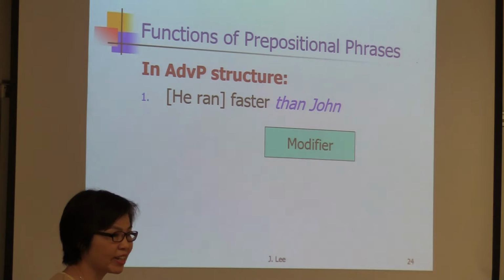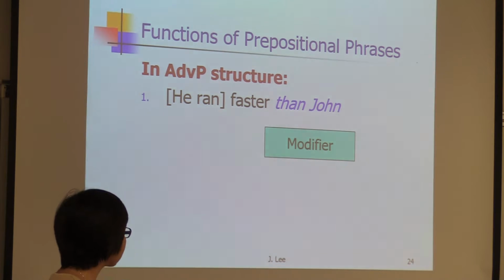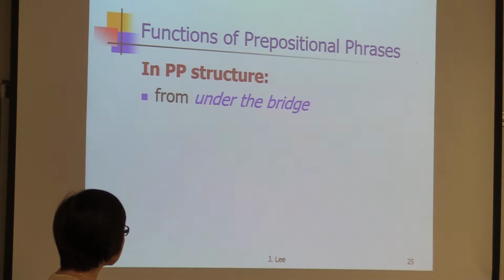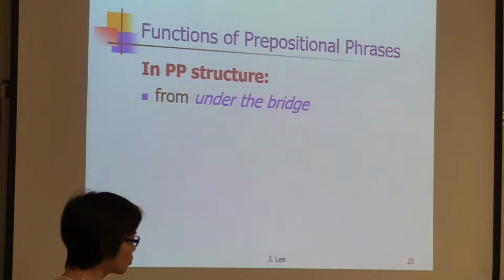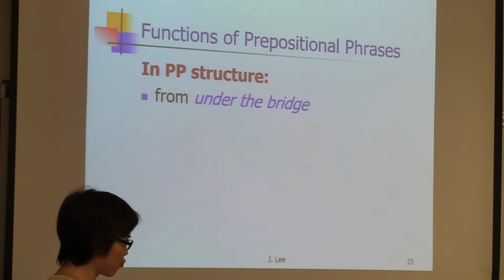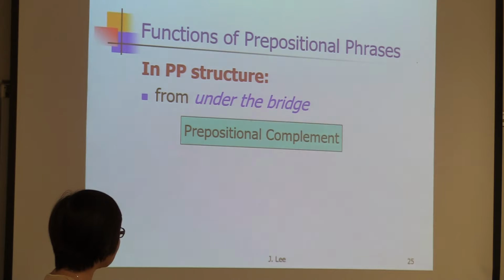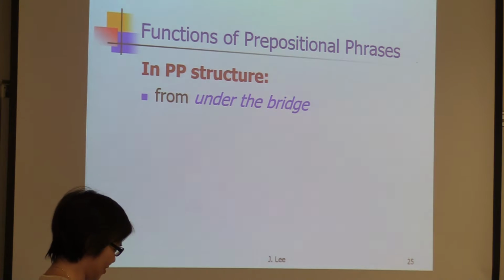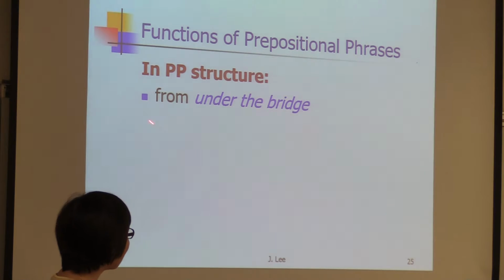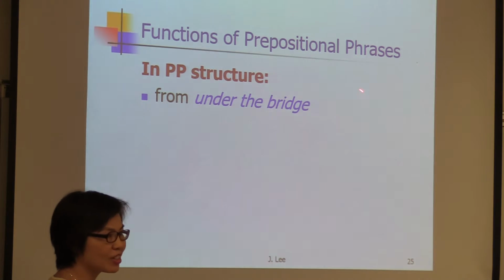Modifier, modifying an adverb. Then how about this one? From under the bridge. Under the bridge goes with from. From is the head, then under the bridge is a prepositional complement.